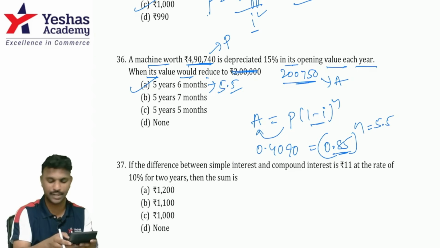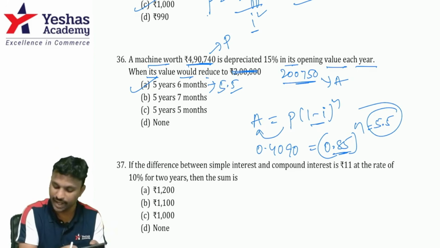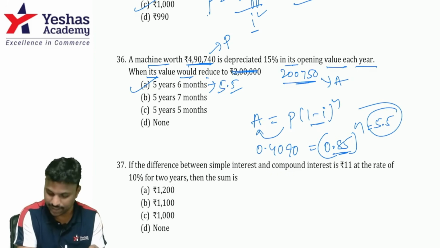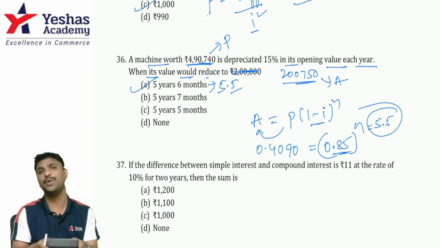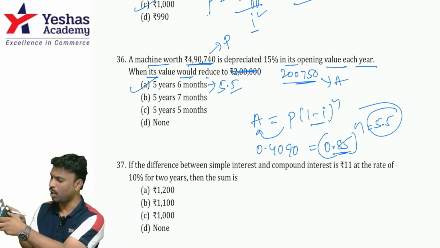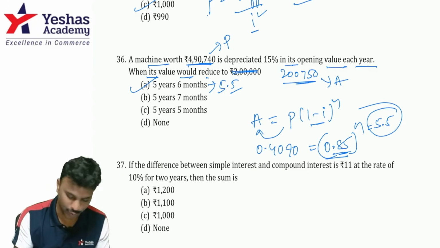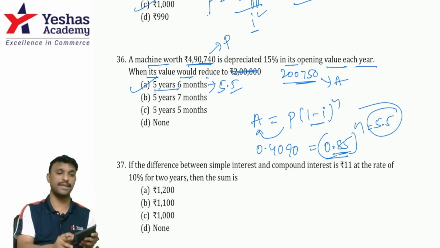Then do what? Minus 1. Then into power. Power is how much? 5.5. Then add 1. Then press into equal 12 times. Keep left thumb on the into button, right thumb on the equal button. 1, 2, 3, 4, 5, 6, 7, 8, 9, 10, 11, 12. So that fetches you 0.4090 only. That means option A is the right answer.